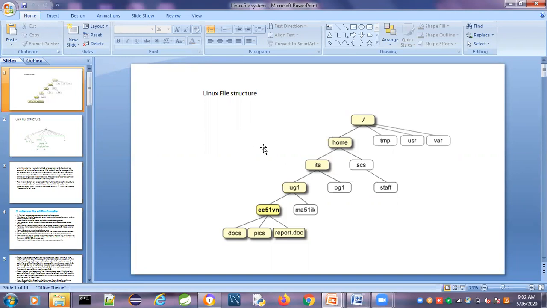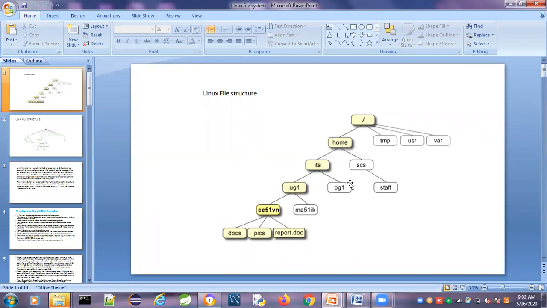Remember that under the root there are different subdirectories: home directory, temporary directory, user directory, variable directory. Under these directories, different files will be present, or under a directory one more directory, and under that again a directory, and finally the file. You may doubt what is meant by a file and what is a directory. We will discuss that. Directory is also a file, as we already discussed in the Linux or Unix operating system.